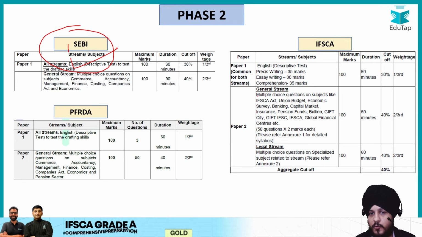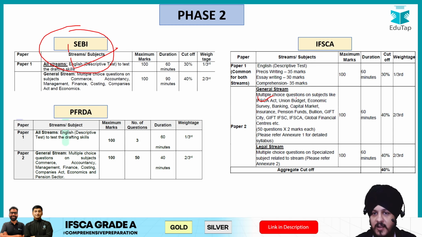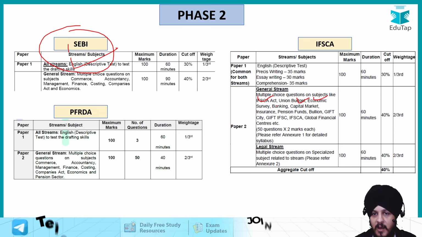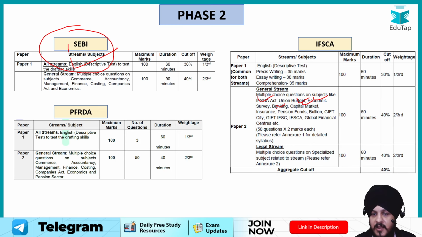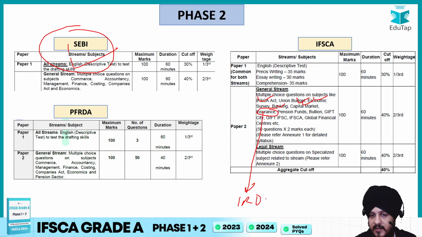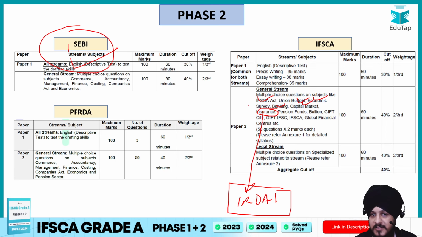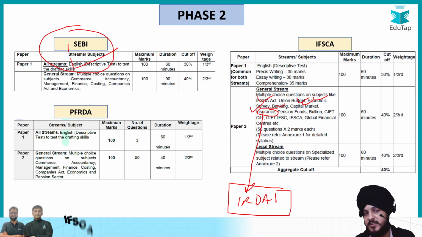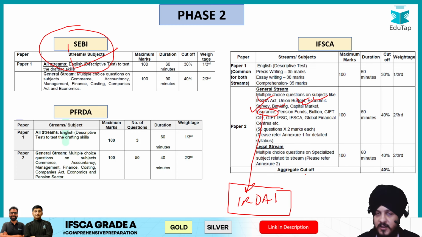Over here they expect you to know about the IFSCA Act, about budget and economic survey, about banking, capital market. Now the insurance component is also there. Now this is going to be helpful for those students who are preparing for IRDAI, right? Because over there you prepare for this insurance component also. But this is something that is going to be additional effort for those students who have never studied insurance, and also you cannot afford to skip insurance.